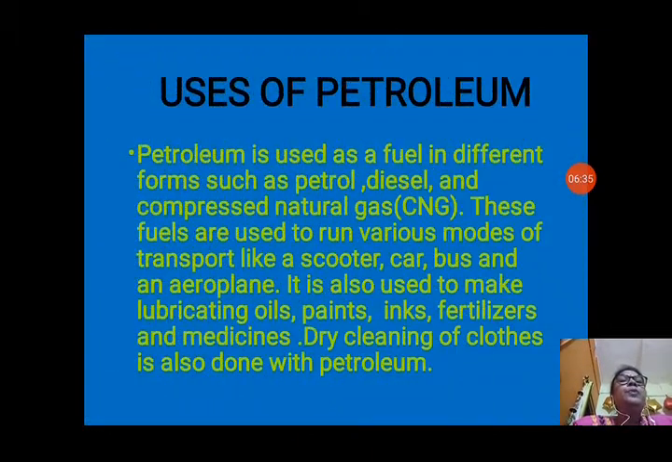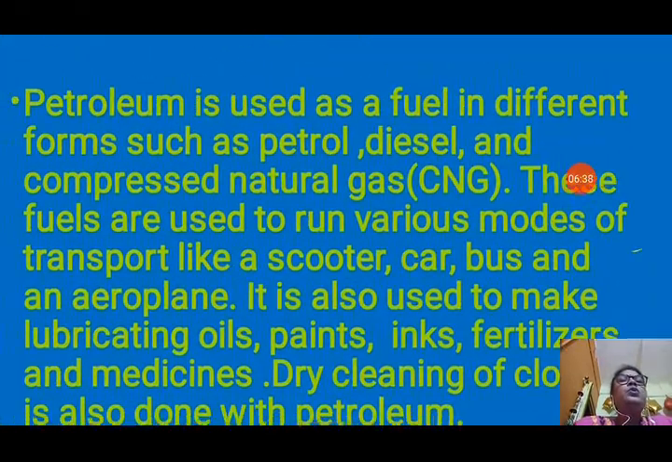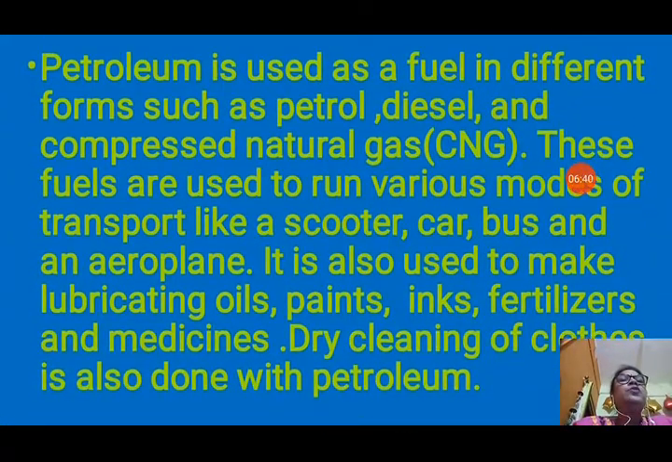Now uses of petroleum. Petroleum is also very useful for us. Petroleum is used as a fuel in different forms such as petrol, diesel and compressed natural gas, CNG. These fuels are used to run various modes of transport like a scooter, car, bus and aeroplane. It is also used to make lubricating oils, paints, inks, fertilizers and medicines. Dry cleaning of clothes is also done with petroleum.